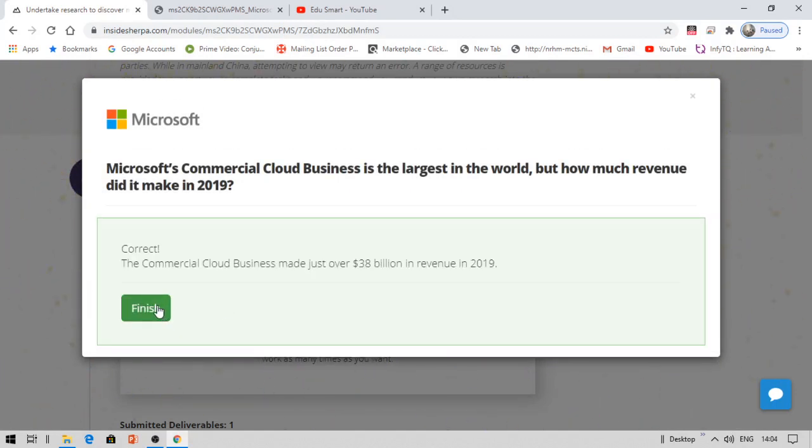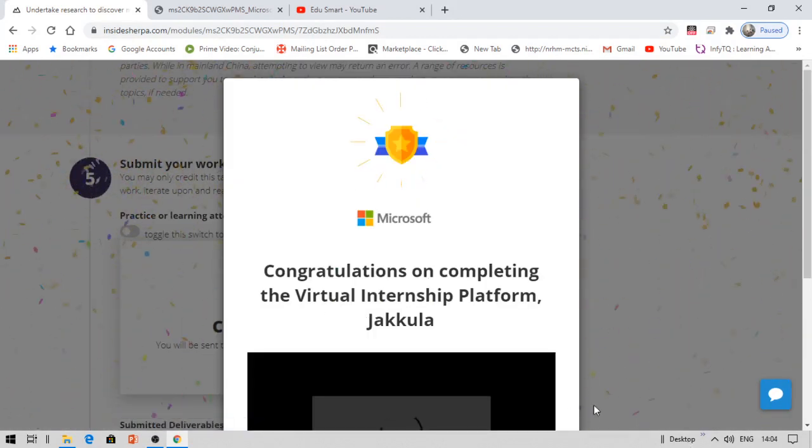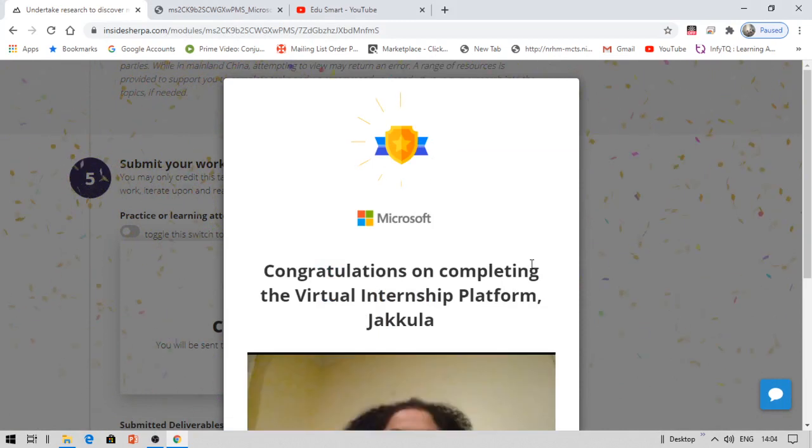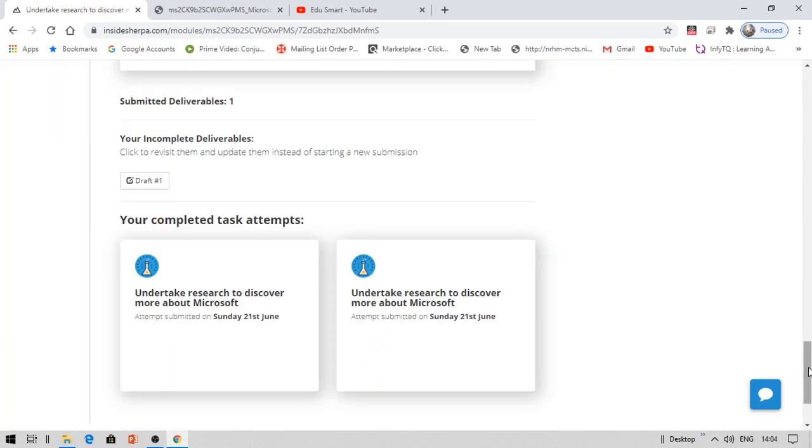Now let us see another module task where you need to complete this. It is shown that congratulations on completing that. For each and every module they will be asking you to give a review. You need to give a rating on the scale, like 4 or 5, and then a message like great or good, and click submit. After completing each module, you will earn a badge for completing that module. Now let us see another task where you are required to provide answers again.